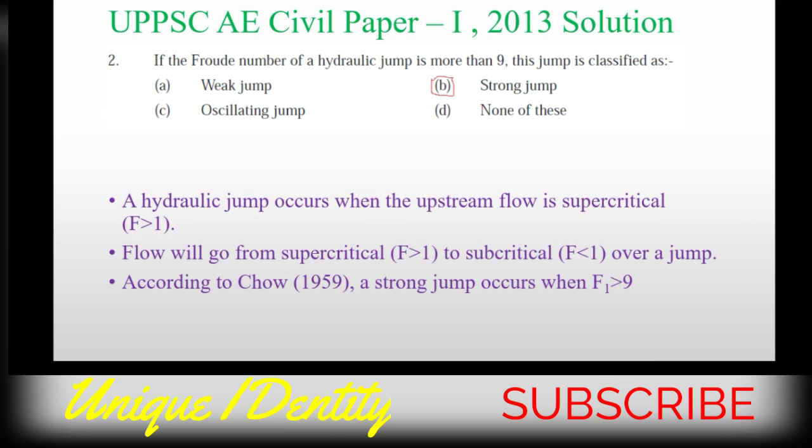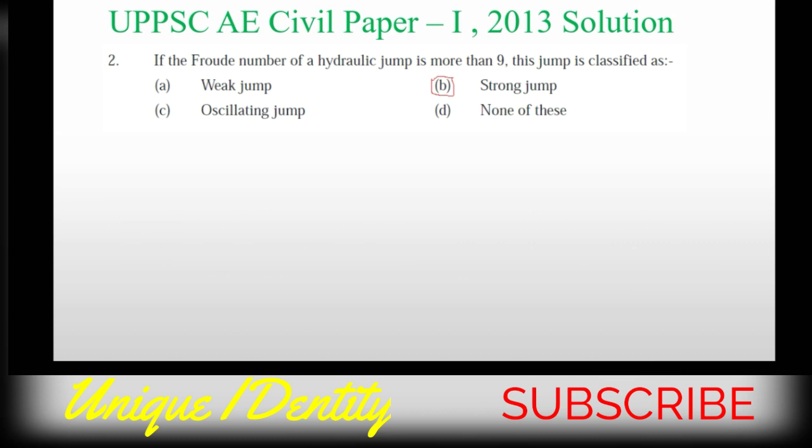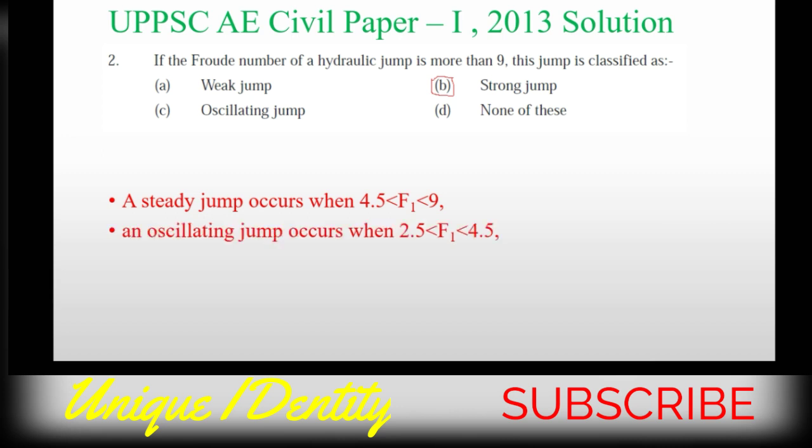According to Chow 1959, a strong jump occurs when Froude number is greater than 9. Here the Froude number is greater than 9, so it is a strong jump. Also you should know that a steady jump occurs when Froude number is between 4.5 and 9. An oscillating jump occurs when Froude number is between 2.5 and 4.5.